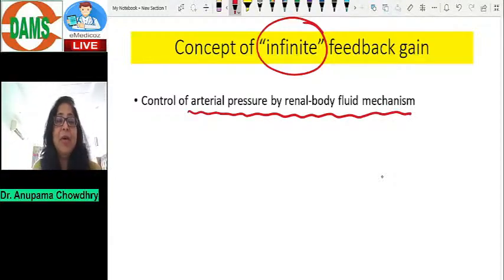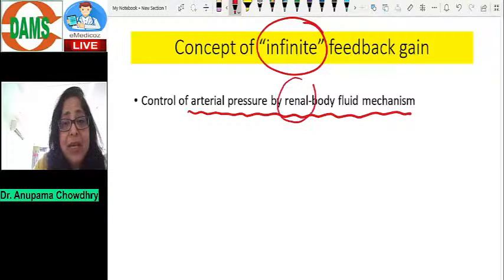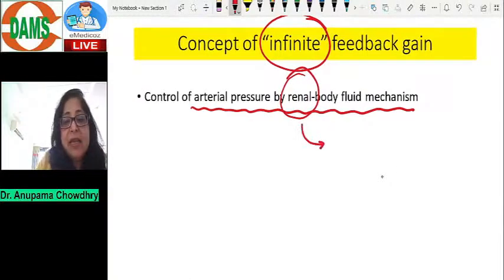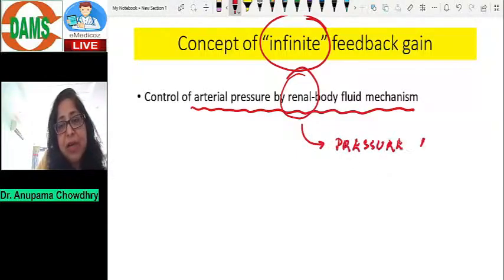Right? Now, this is something very interesting, and that is, for example, like I told you that the normal mean arterial pressure is 100 millimeters of mercury. Supposing there is excess salt and water intake, there is increase in the body fluid, in the ECF volume, and therefore an increase in the blood pressure. Now, the moment there is increase in blood pressure, there is something known as a pressure diuresis and a pressure natriuresis which occurs in the kidney.